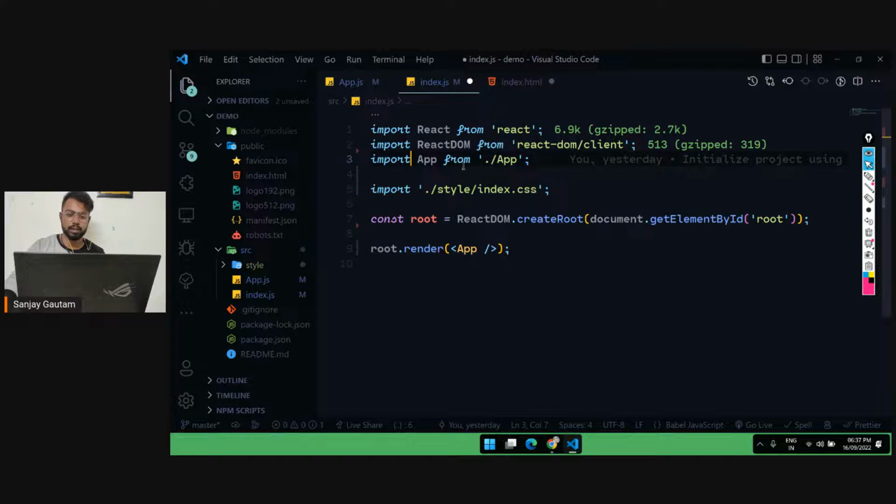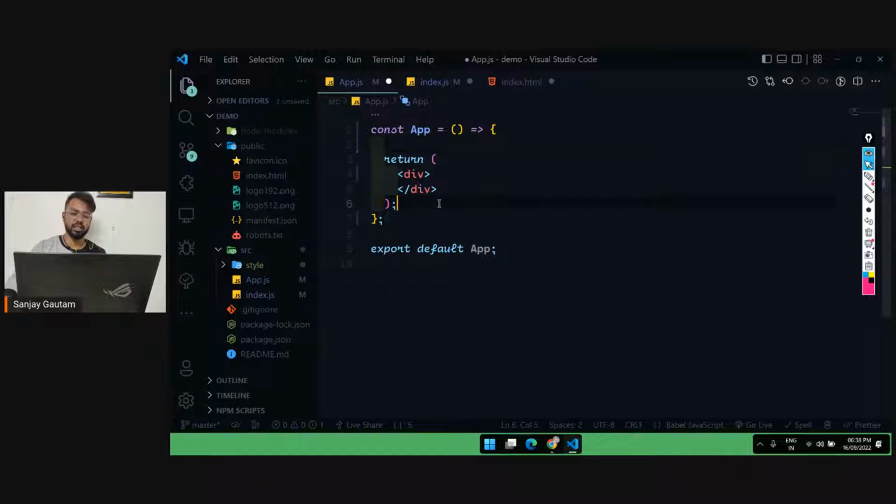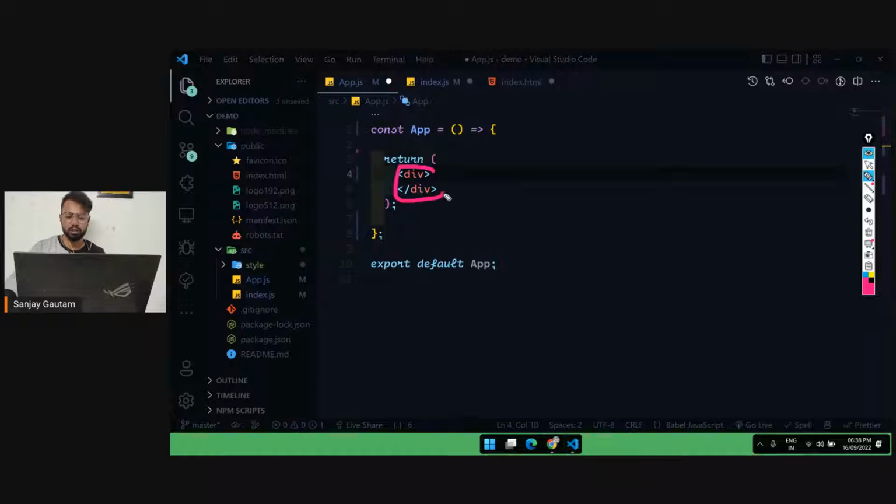So this App is a component. We basically imported that component from a separate file. So here's the file from which we basically exported this. And a component is nothing, it's just a function with the first letter as a capital letter. And what you can do here is export a function which is basically returning HTML-kind of thing, which we call JSX.